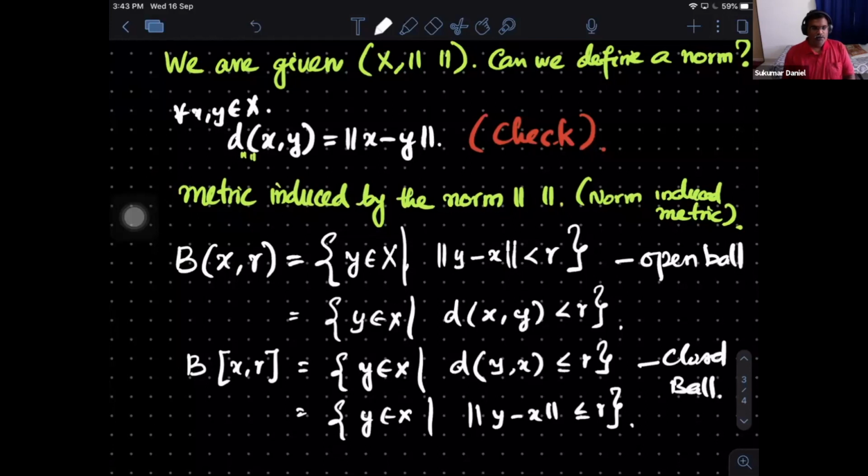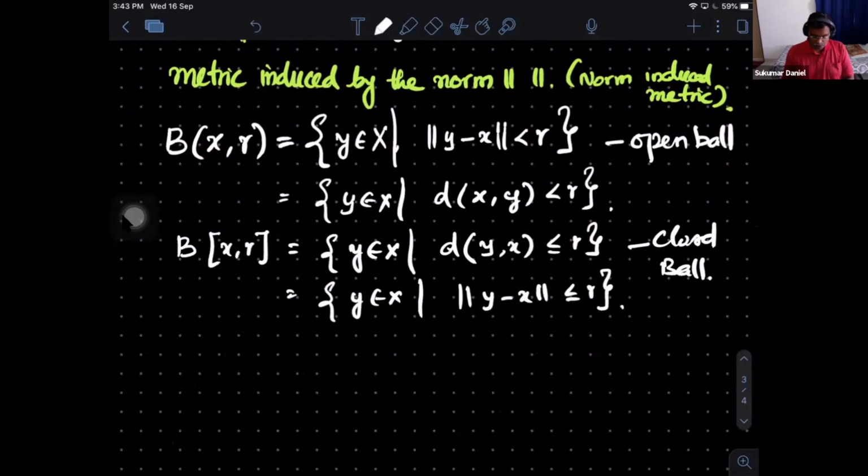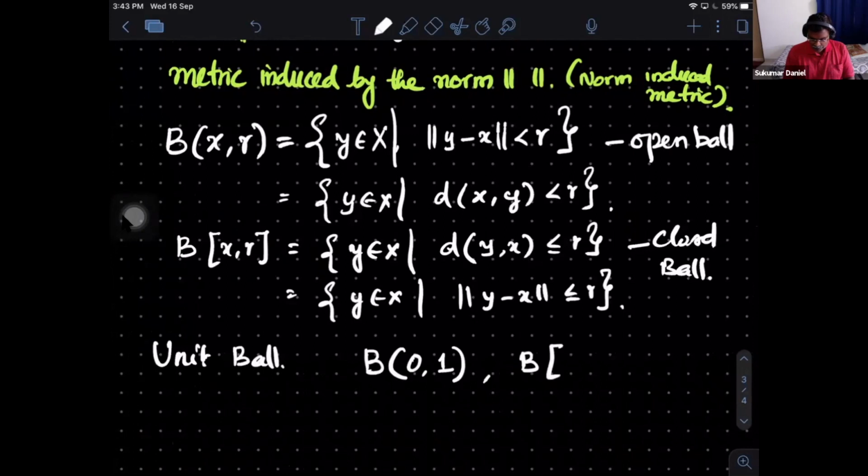What is an important ball that we should always be very clear about? It's the unit ball. So what is the unit ball? Since it is a vector space, I know there is 0 and then 1. So this one as well as this one.